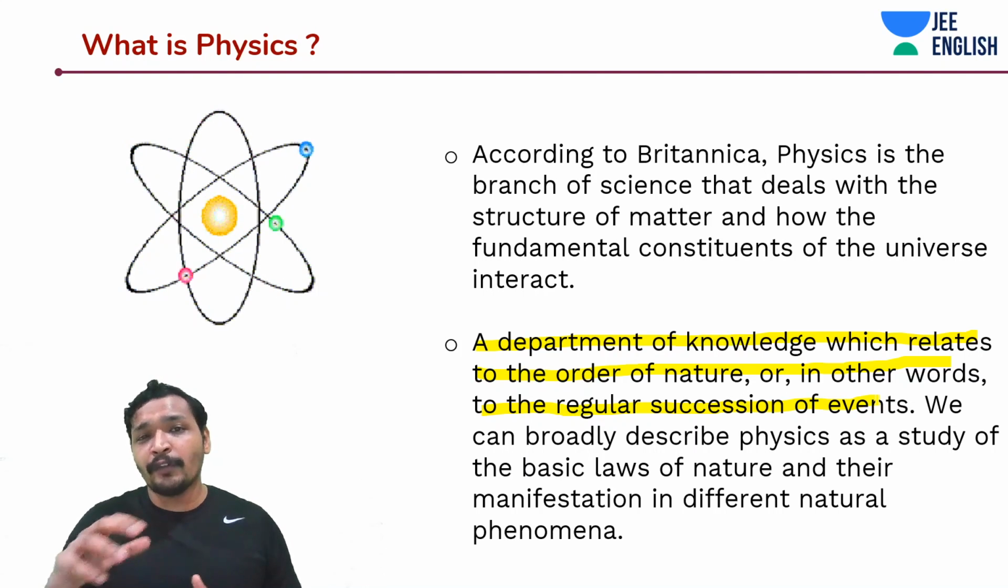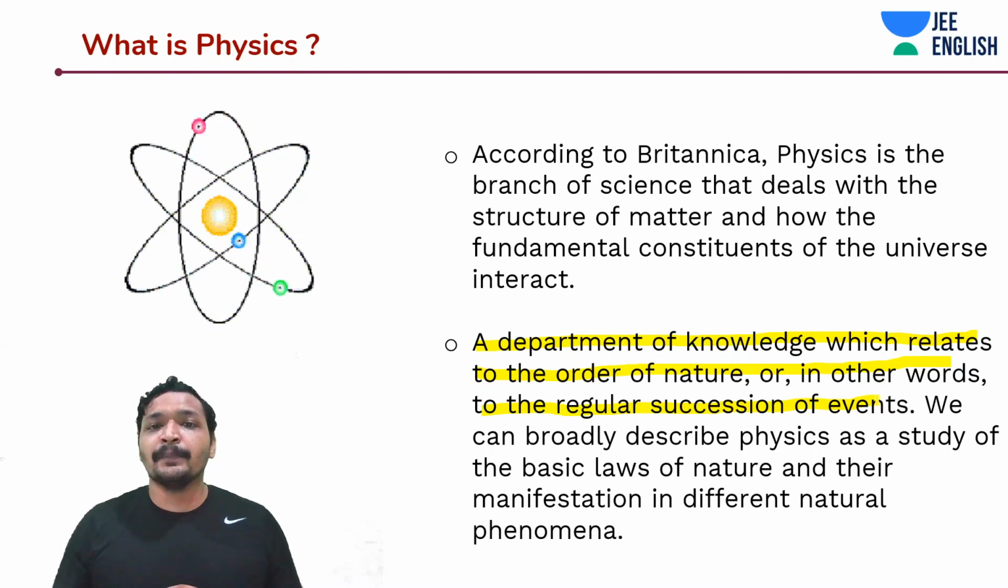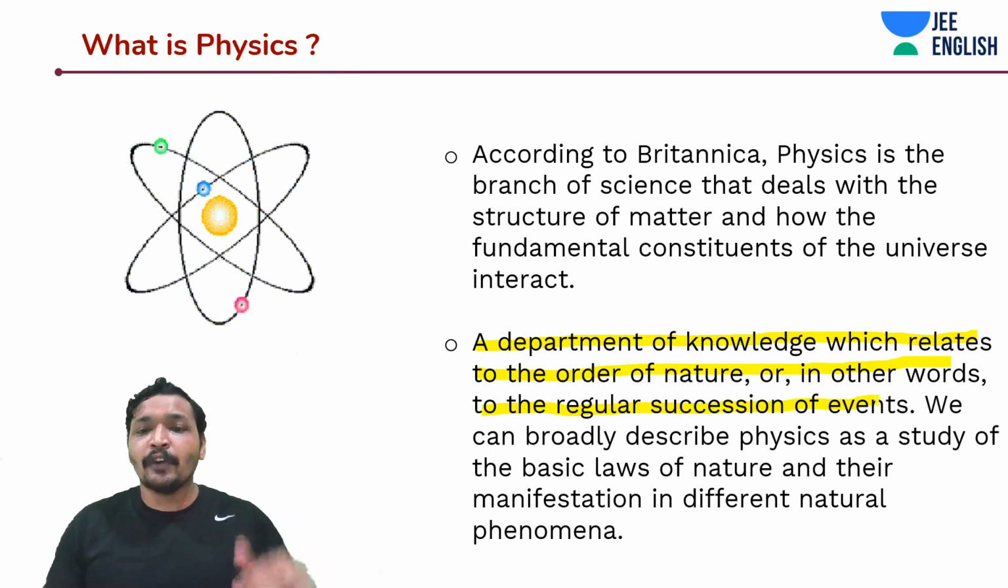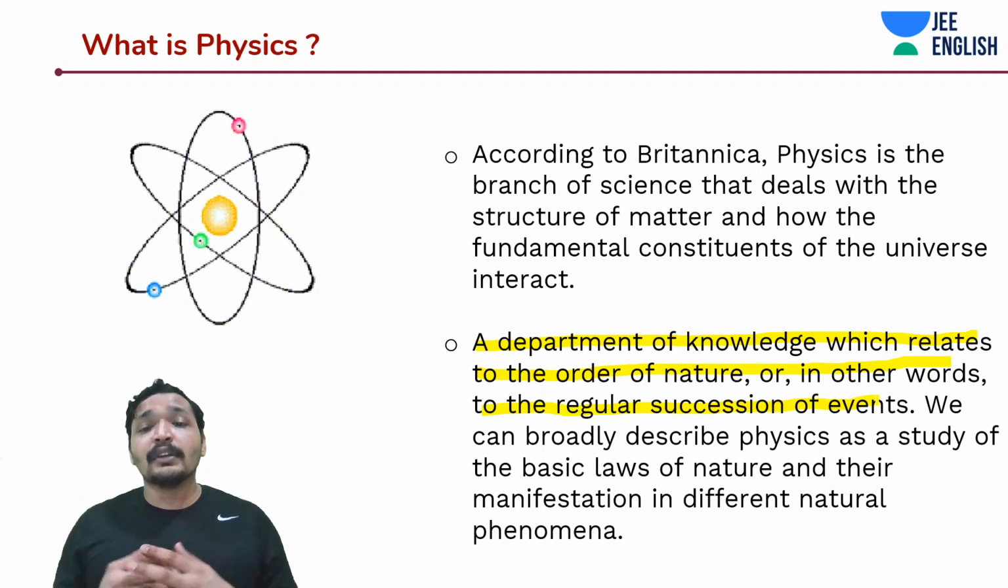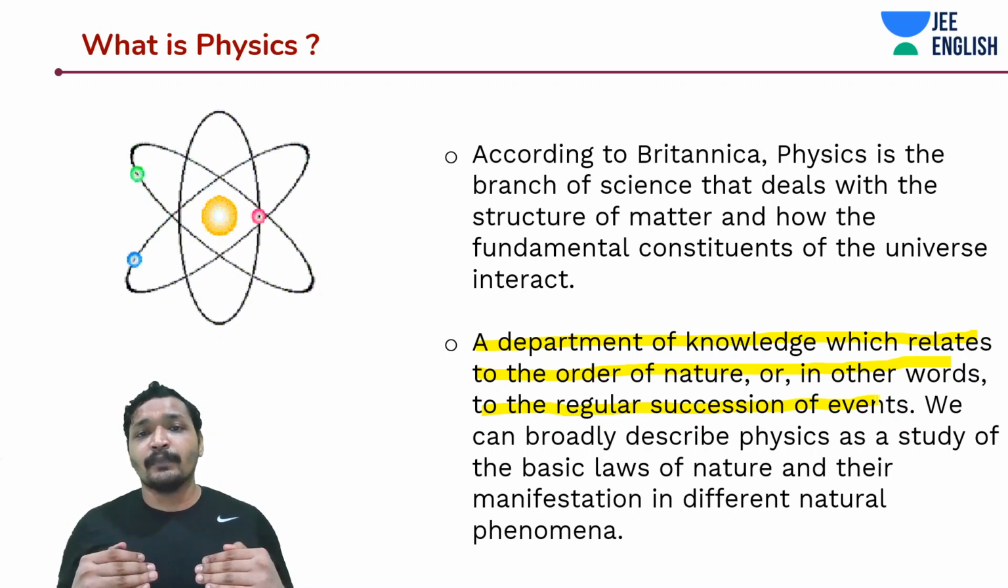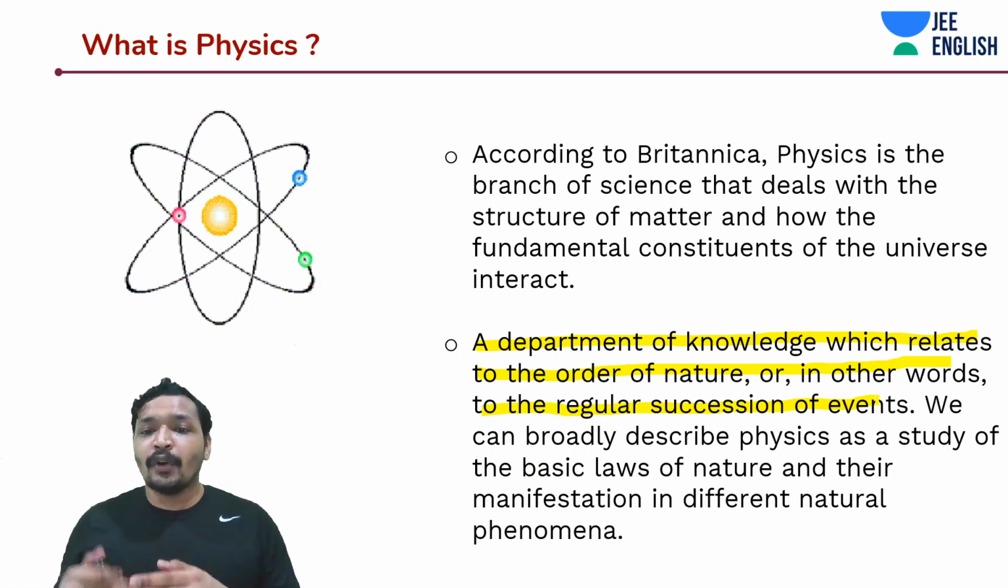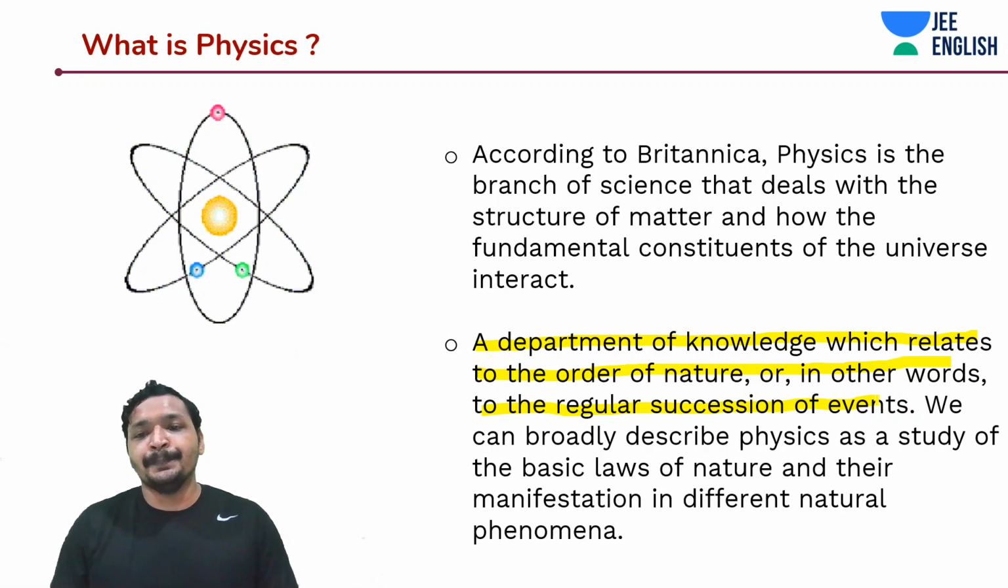To define the order of nature: why the nature behaves in this way, why this particular thing that I was dropping is falling down. I need to understand that order, how does it do that? And in other words, it's about regular succession of events. Events after events happening should also show that order of nature.